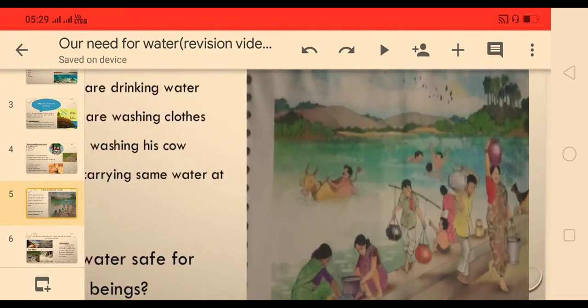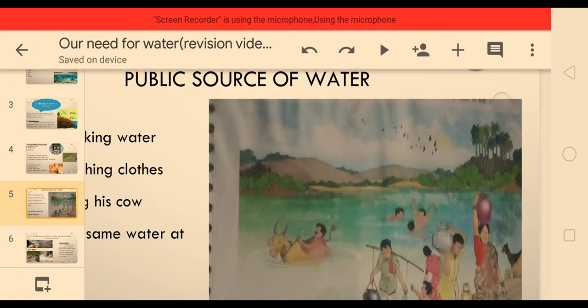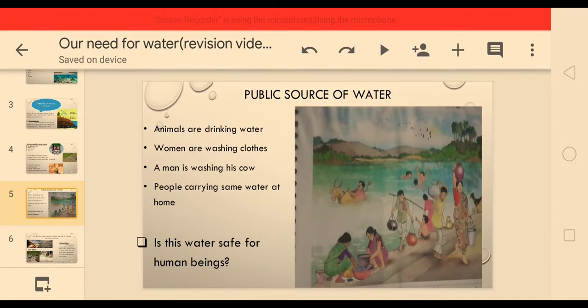Okay, by seeing this image, what do you think? The people who are carrying the water home to use it, is it safe? Is this water safe for human beings? No. Why is it not safe for us? Let us read about it.